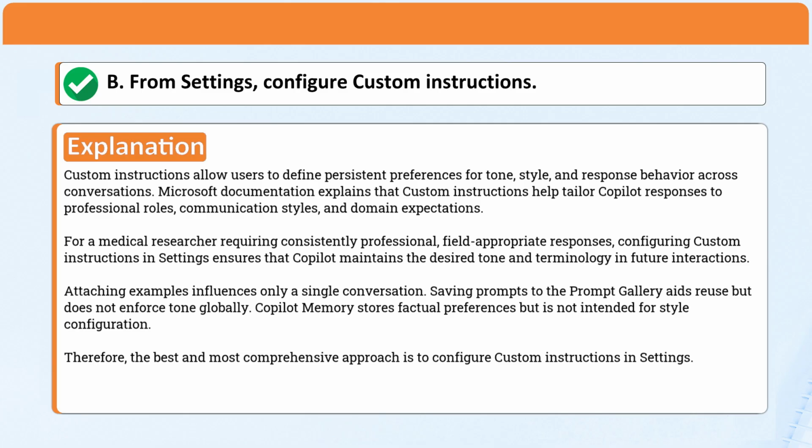Attaching examples influences only a single conversation. Saving prompts to the prompt gallery aids reuse but does not enforce tone globally. Copilot memory stores factual preferences but is not intended for style configuration. Therefore, the best and most comprehensive approach is to configure custom instructions in settings.